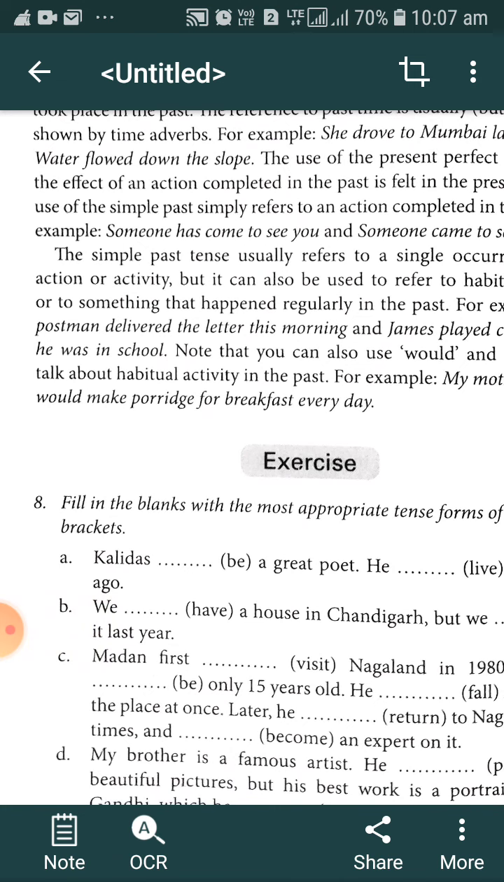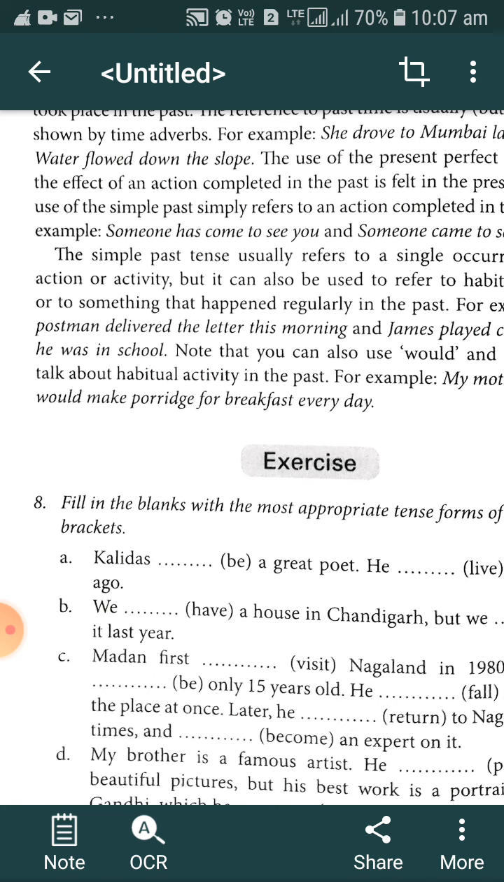This is also the most important use, as we have discussed while explaining the simple present tense. When we use simple present tense, we describe habitual activity. Habitual activity means the activity that we perform on a daily basis, as our habit. When we speak about our habit, we generally use simple present tense, just like I get up at 7 a.m., then I take breakfast, then I prepare for school. This is our daily habit. We generally describe that daily habit using simple present tense.